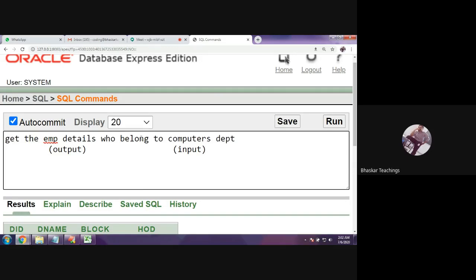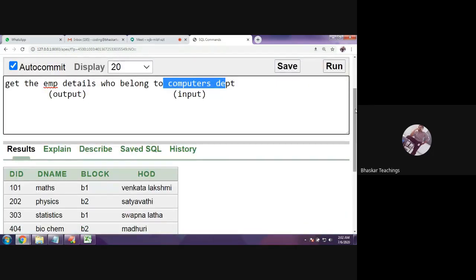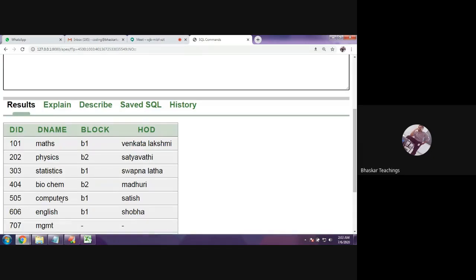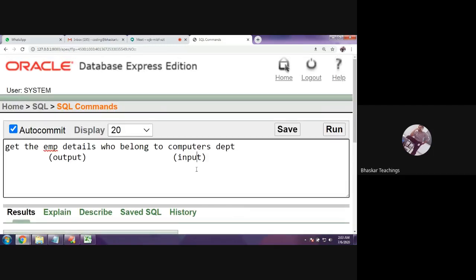Same. Get the ID of the computers department. Now, based on this ID, you display the employee details. If you see carefully, I have computers department in the department table. What is the ID of the computer department? 505. Now I should get this 505 from the inner query. I'll serve this 505 as input to the outer query. Now the outer query will display the employee details with this ID, right?